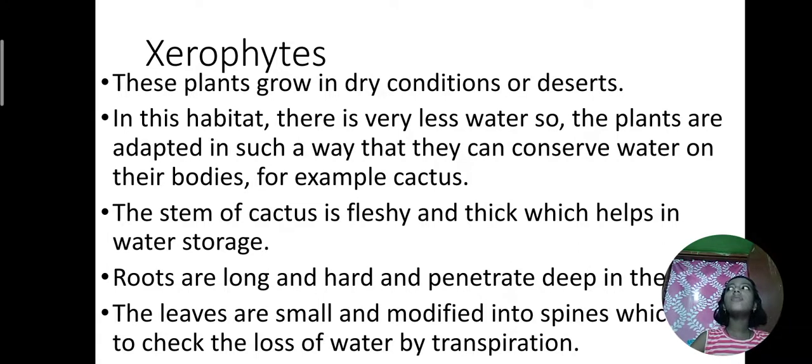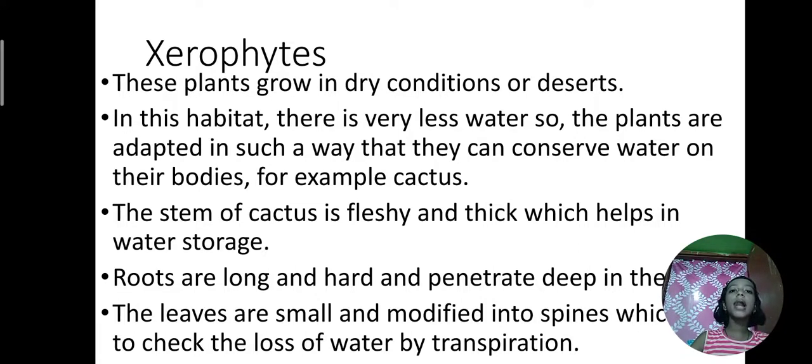Plants also transpire water, but if the plants continued like this, all the water would go outside the plant, and the plant would dry and die.